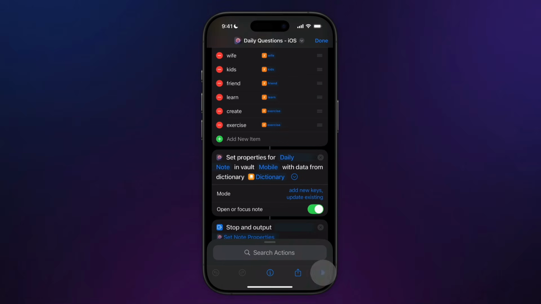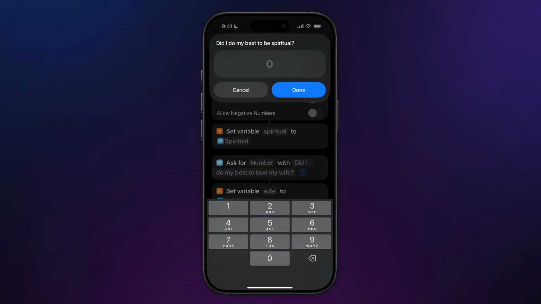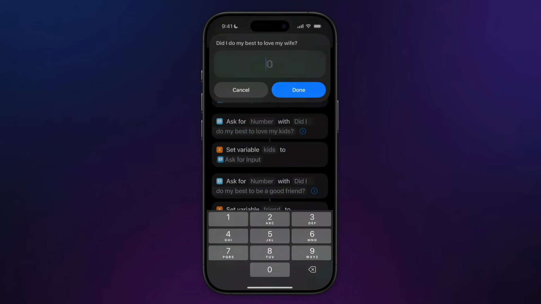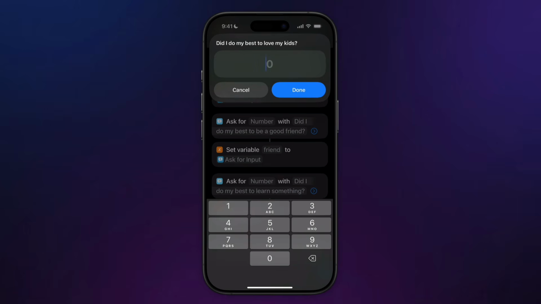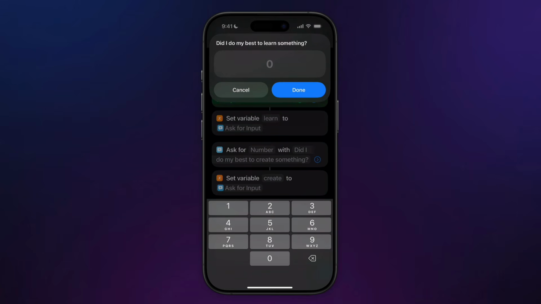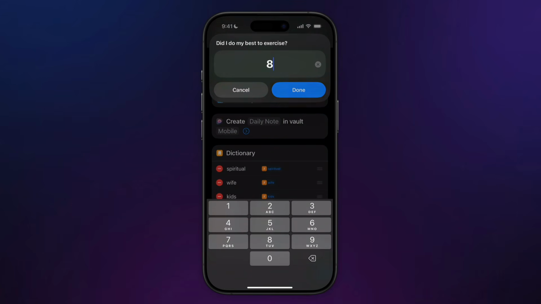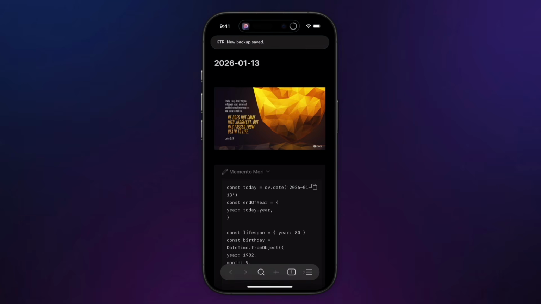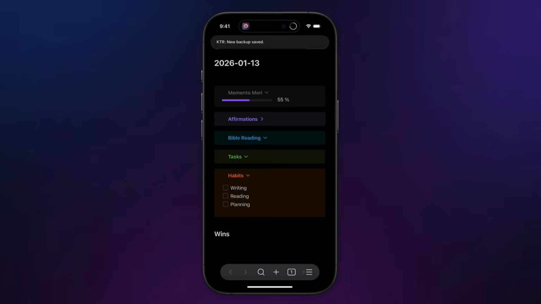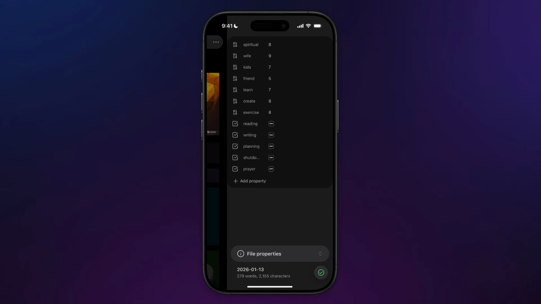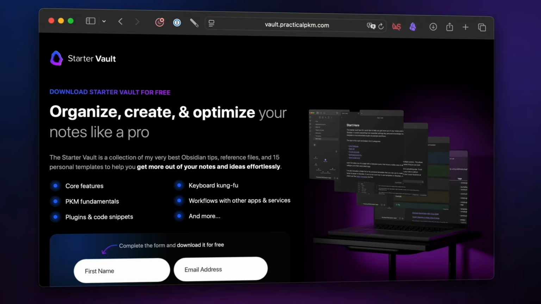First, I run the daily questions shortcut on my iPhone, which prompts me to provide number values for all my daily questions. Did I do my best to be spiritual? Did I do my best to love my wife? Did I do my best to love my kids? Did I do my best to be a good friend? Did I do my best to learn something? Did I do my best to create something? And did I do my best to exercise? Those responses are captured as variables, inserted into the dictionary, and then they get added to the properties in today's daily note in Obsidian.